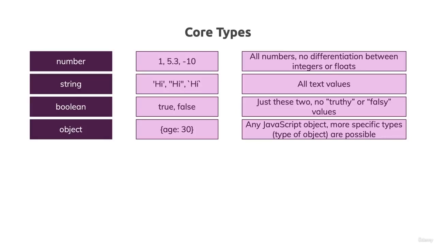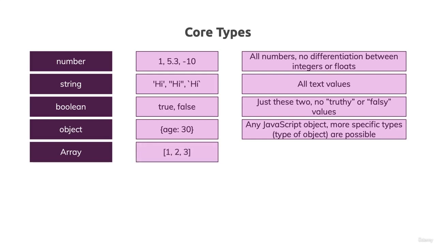Now, besides objects, we also have arrays in JavaScript, a very important type of data. Arrays are created like this in JavaScript, as you know, and you can store any data in there: numbers, strings, booleans, objects, other arrays. You can have nested arrays after all. And you can also mix data. You can have an array with strings and numbers mixed.